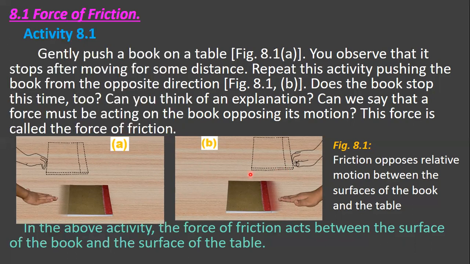First you push a book on a table, and the book stops after moving some distance. And you repeat this activity pushing the book from the opposite direction. Now, a force is acting on the book opposing its motion, and this force is called the force of friction.